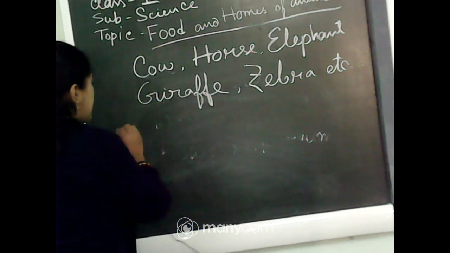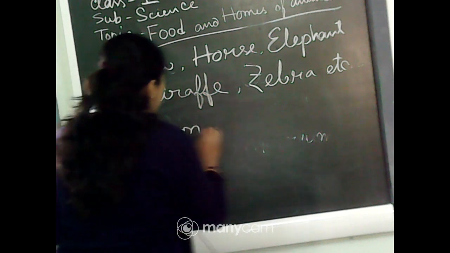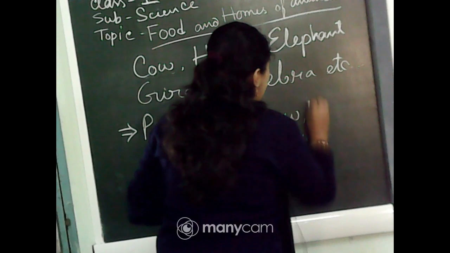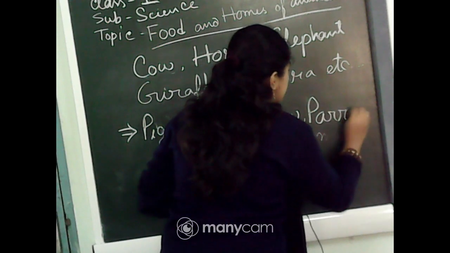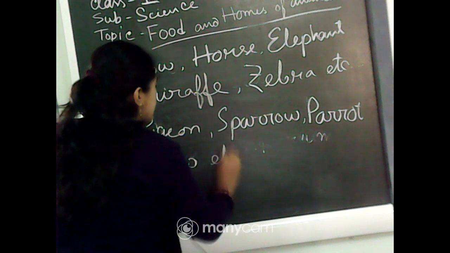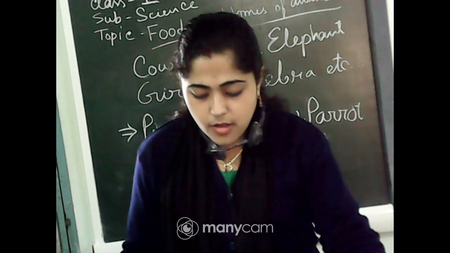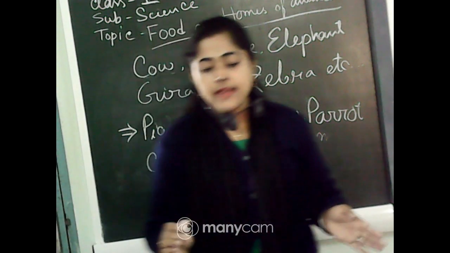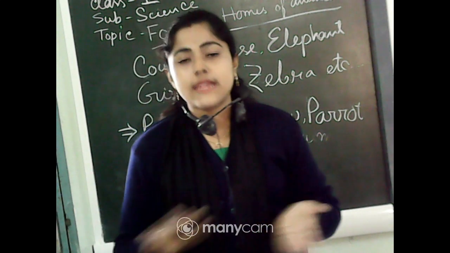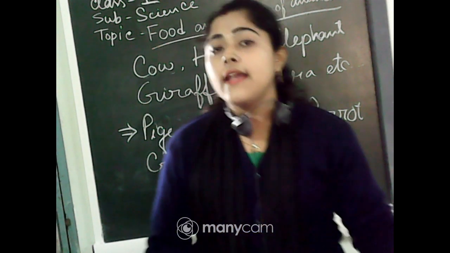Some examples of birds are pigeon, sparrow, parrot, crow, etc. There are a lot of examples of birds, and they mainly eat grains. So we can also call them grain eaters.